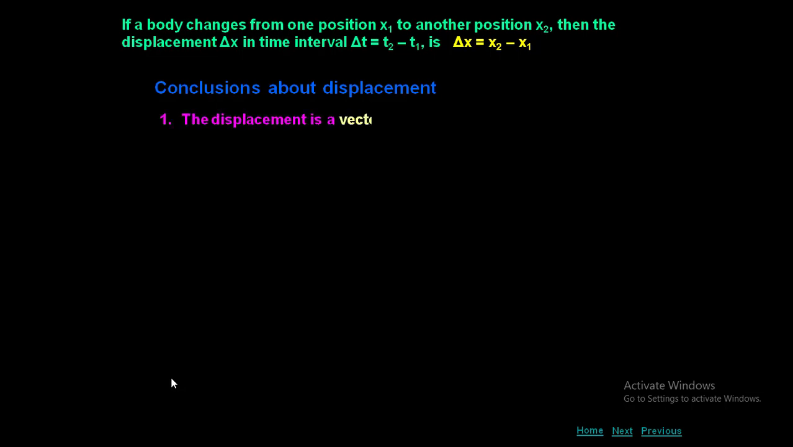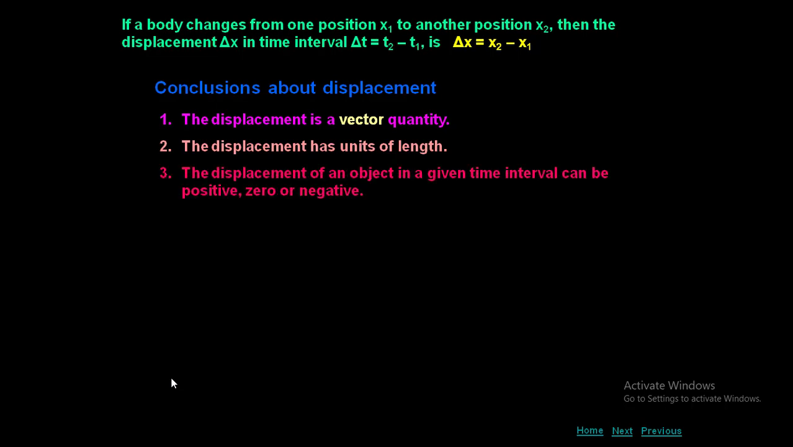Conclusion about displacement. The displacement is a vector quantity. Vector means it has both magnitude and direction. The displacement has units of length. How is length measured? It is measured in meter. So displacement is measured in meter alone. The displacement of an object in a given time interval can be positive, 0 or negative.